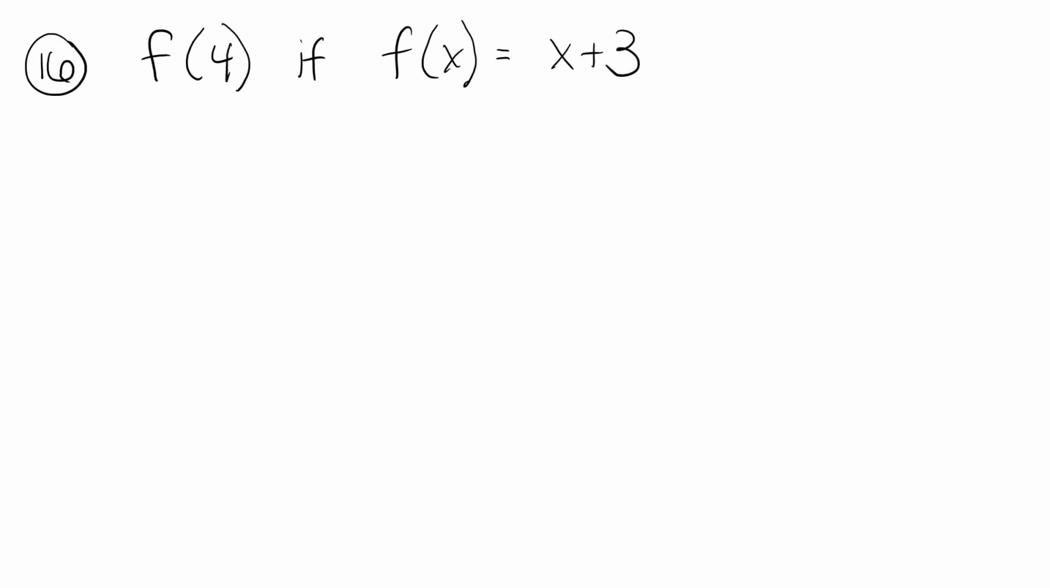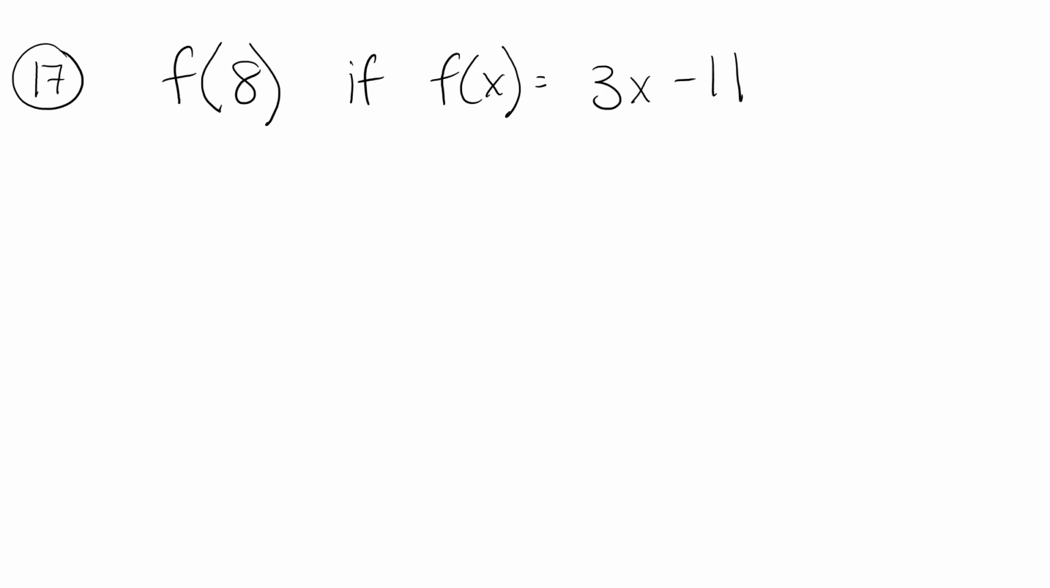For number 16, we have the problem f of 4 if f of x is equal to x plus 3. We're going to take our x value 4 and we're going to plug it into the x in the equation. So instead of x plus 3, we're going to do 4 plus 3, and 4 plus 3 is 7.